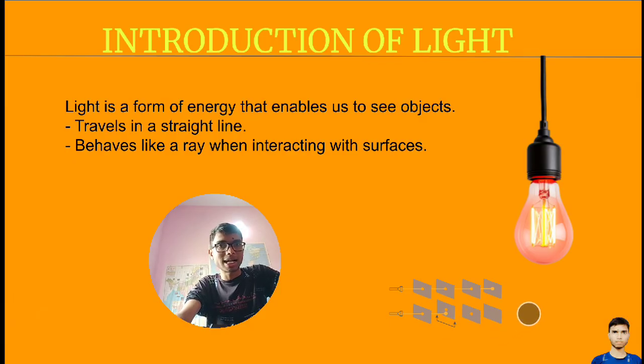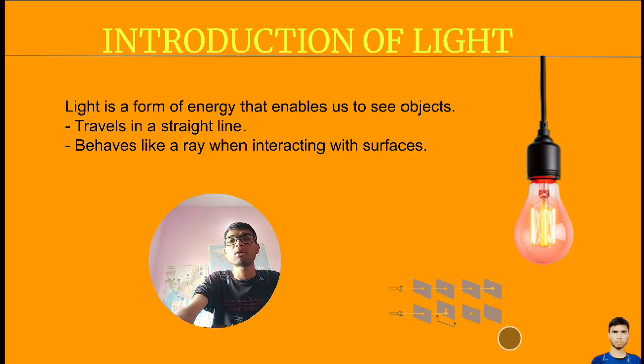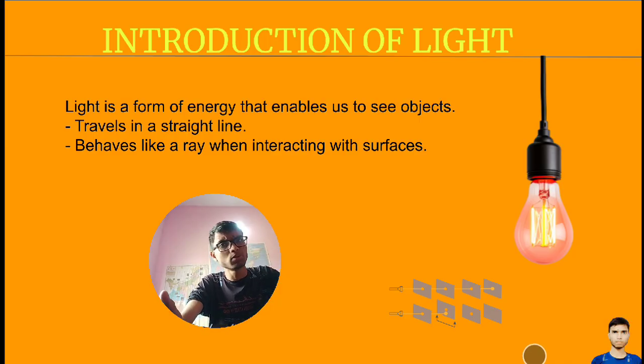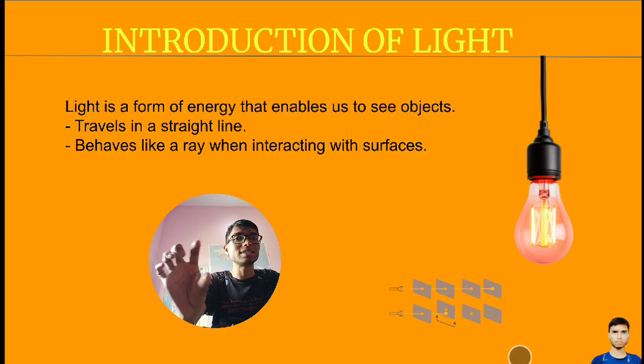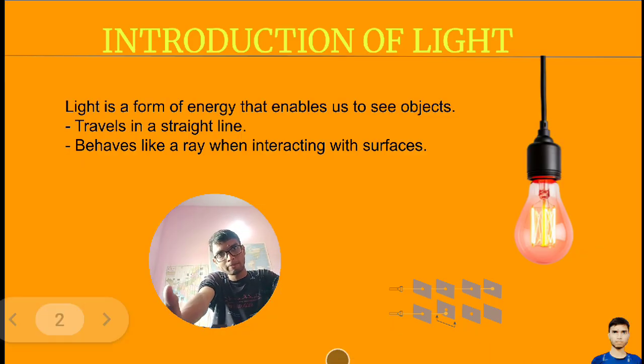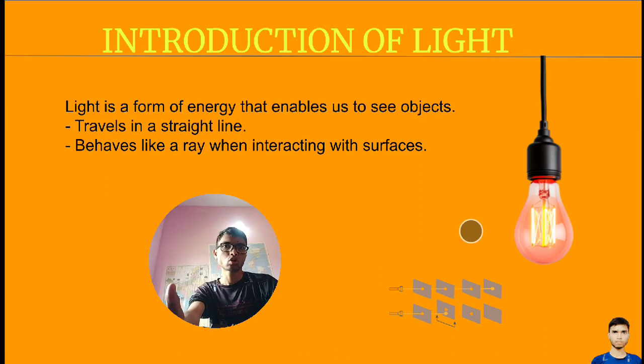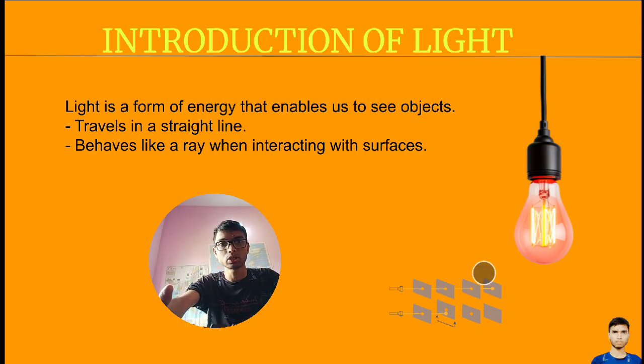That's why. And it is an opaque object, which means an object which does not allow light to pass. It blocks the light. That type of object will be considered an opaque object. Any object which does not allow light to pass will be considered an opaque object. Clear? So from this figure we understood that light will travel in a straight direction.